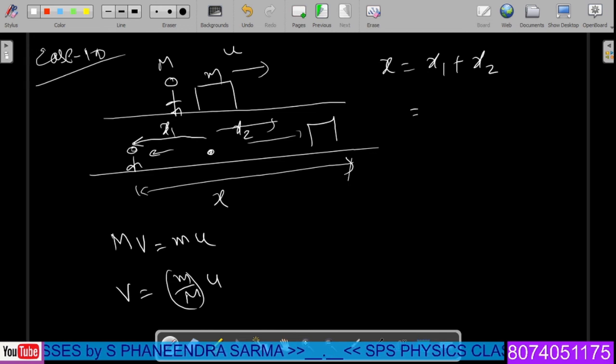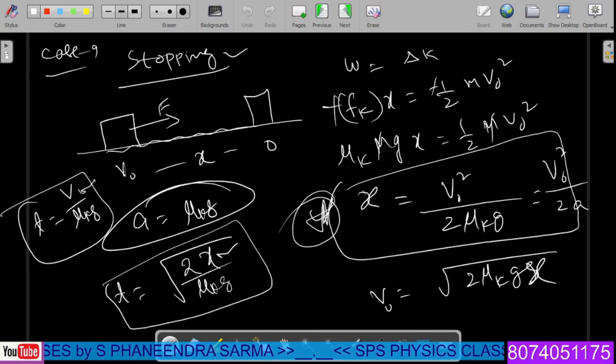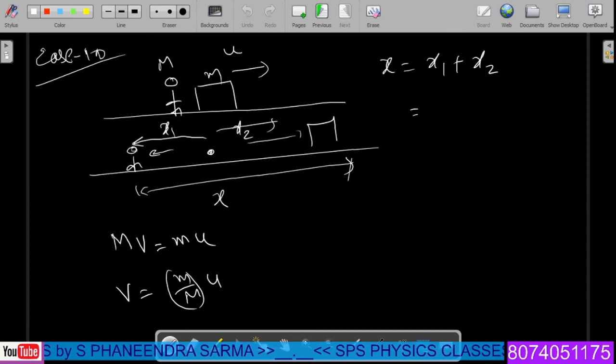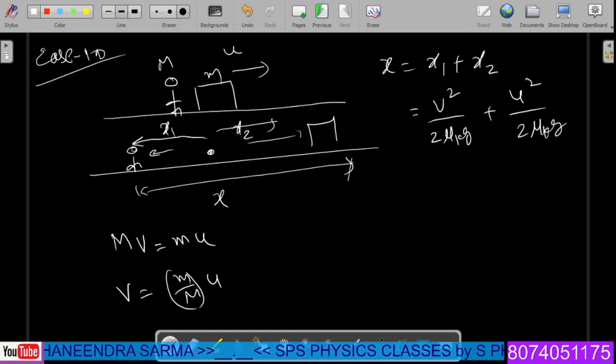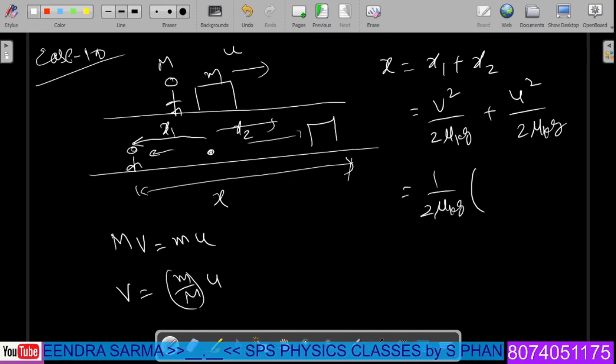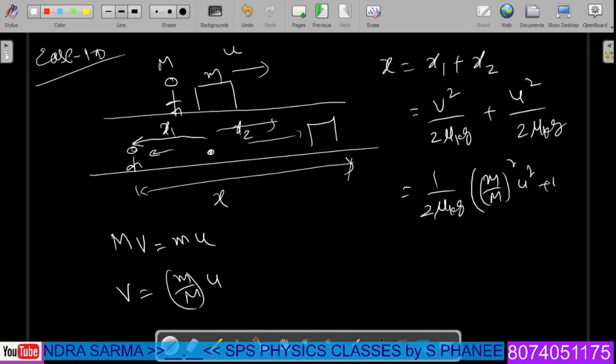x1 is nothing but what? Now let us use the previous case. What is the stopping distance? v square by 2 mu k g. So x1 is v square, velocity of the person squared, by 2 mu k g, plus u square, where u is the speed of the ice block, by 2 mu k g. Substituting the value of v, and taking 1 by 2 mu k g common, we write m by M whole square into u square plus u square.